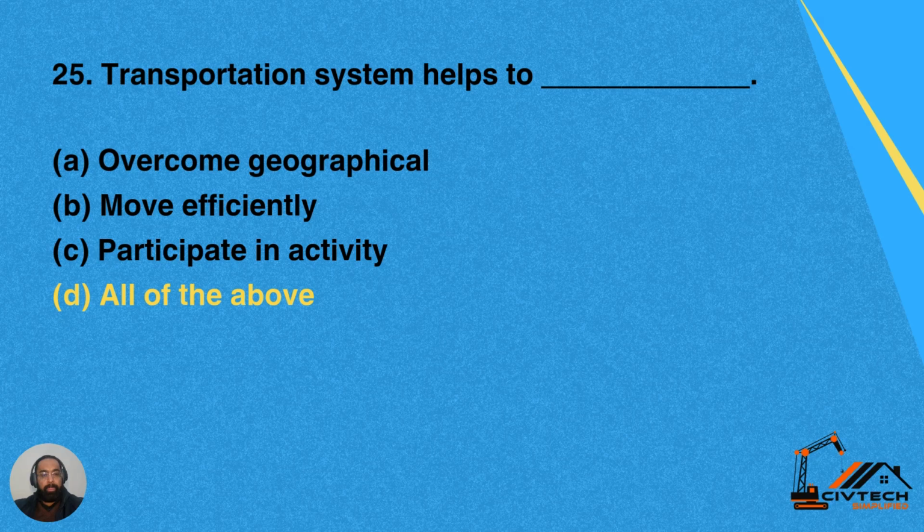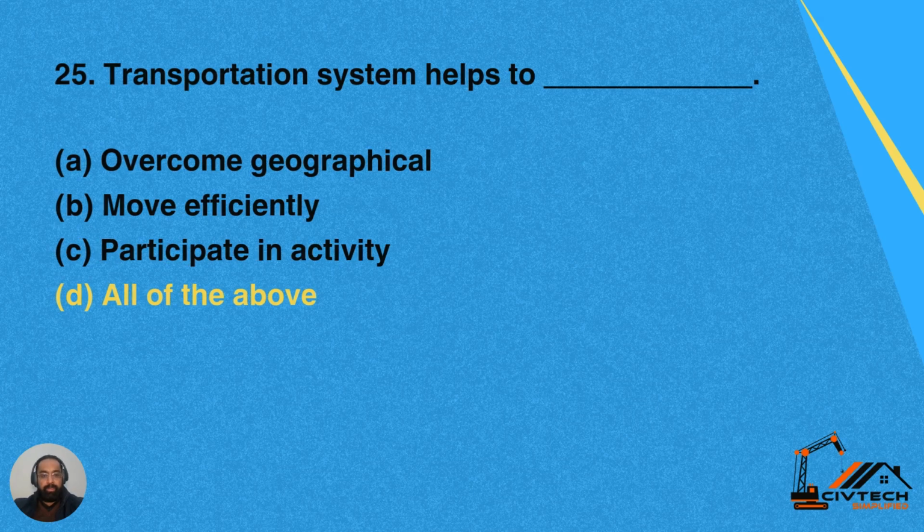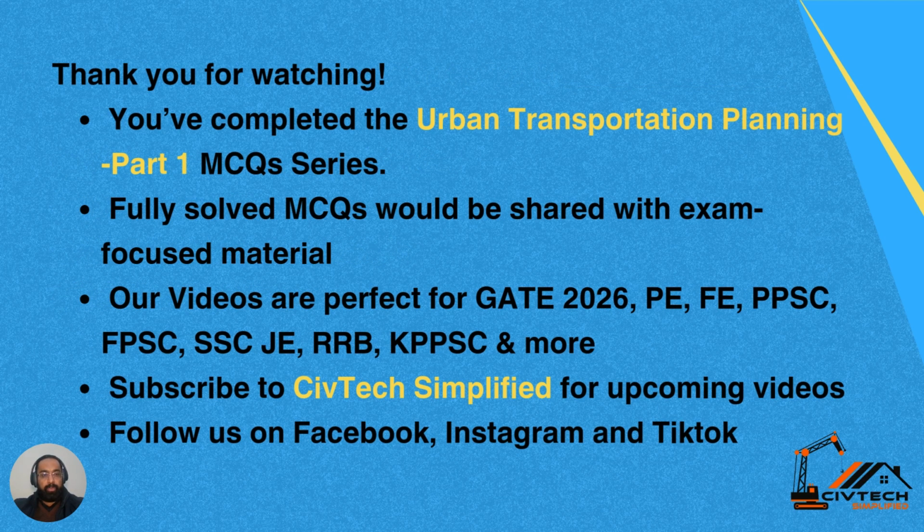Question 25. Transportation system helps to dash. Option A, overcome geographical barriers. Option B, move more efficiently. Option C, participate in activity. And option D, all of the above. So transportation system helps in all these. So D is the correct answer, which is all of the above.